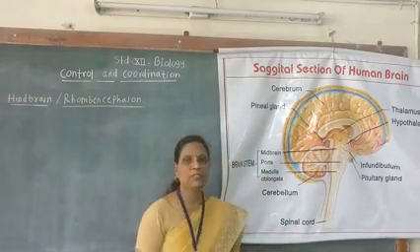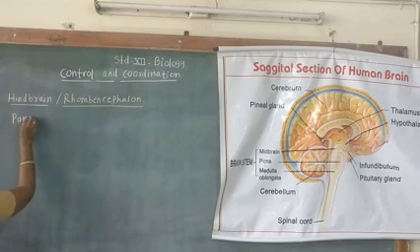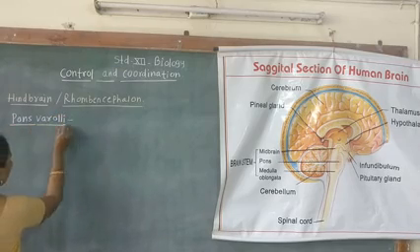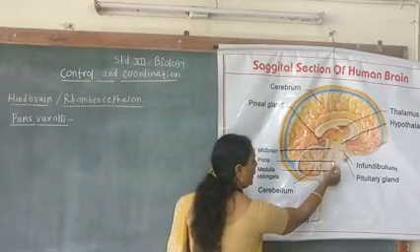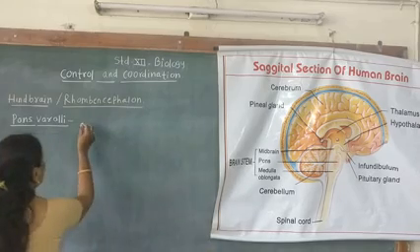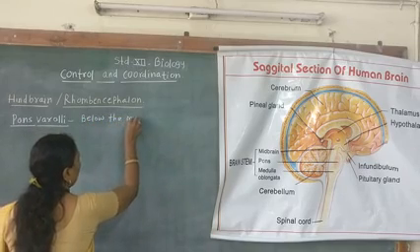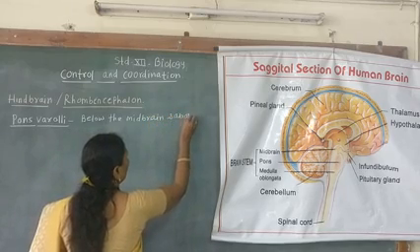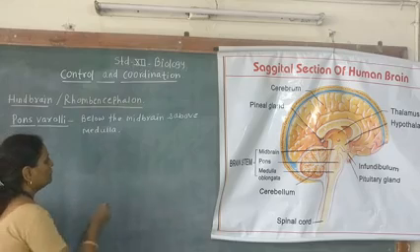Now first we will study about the pons varolii. The pons varolii, in short, is also called pons. Where is it present? The pons is present just below the midbrain and above the medulla oblongata. In short, medulla oblongata is called medulla.